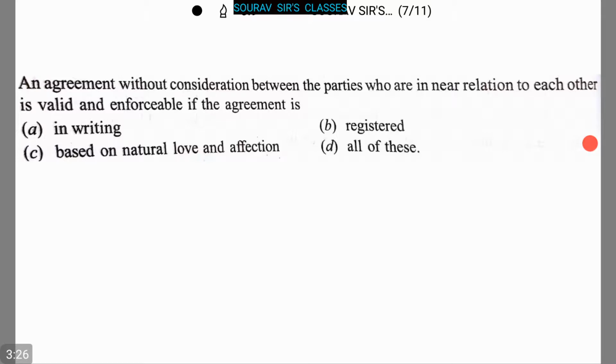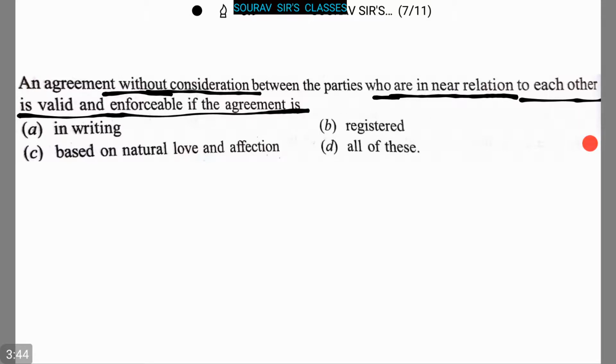Okay, now let's proceed to the next question, and it's a very important and interesting question. The question is: an agreement without consideration between the parties who are in near relation to each other is valid and enforceable if the agreement is, and here 4 options are given: in writing, registered, option C is based on natural love and affection, and option D is all of this.